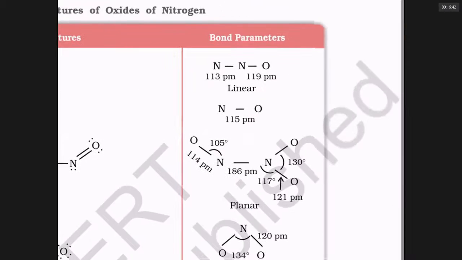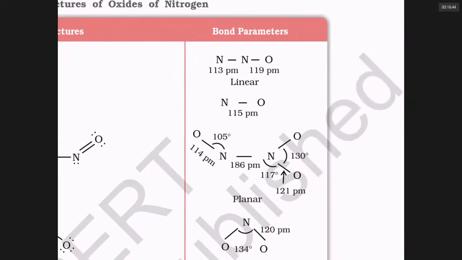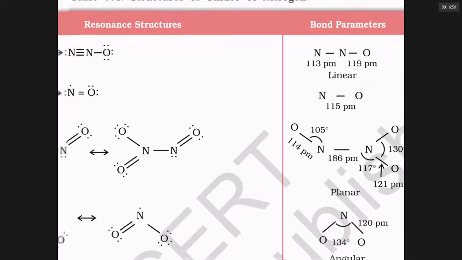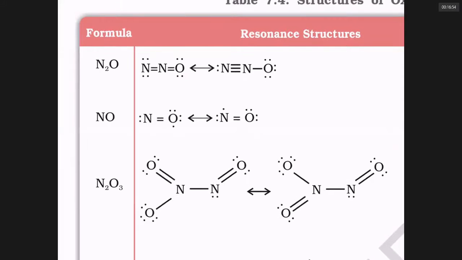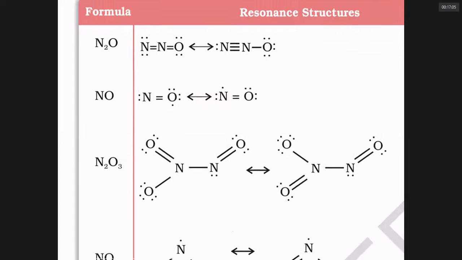Notice that the NN bond is actually not a triple bond. If you think it is a triple bond, then NO bond is a dative bond. In fact, it is a resonance hybrid. Look at this. N triple bond N, then NO bond must be a dative bond. You should put an arrow on that. Or otherwise, it's like N double bond, laughing gas.